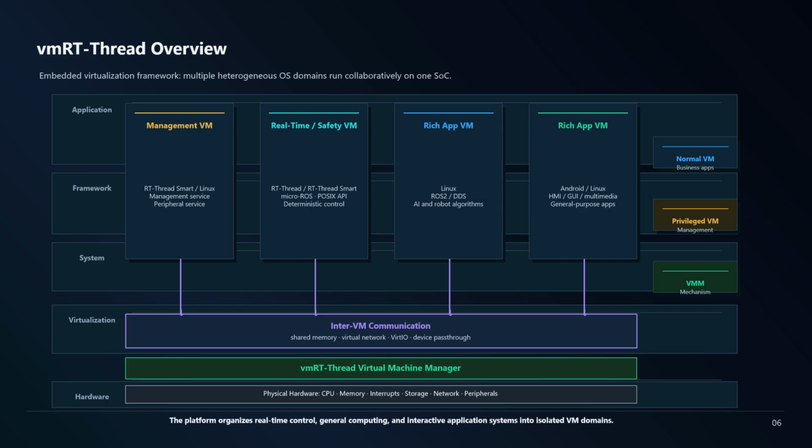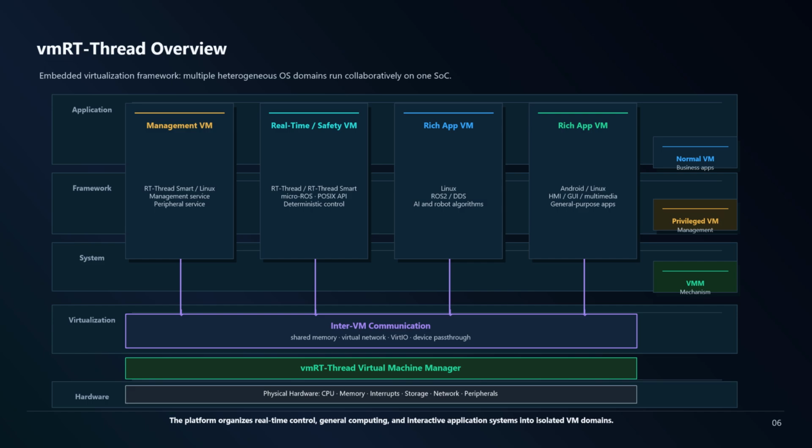Above the hardware layer is the virtualization layer, which is the vmRT-Thread virtual machine manager. This layer can be understood as the core scheduling and isolation center of the whole system. It mainly provides 3 capabilities. First, it creates and manages virtual machines. Second, it isolates different virtual machines from each other. Third, it provides communication mechanisms between virtual machines. This virtualization layer is the key to the whole hybrid deployment architecture. It allows one chip to run multiple different operating systems at the same time.